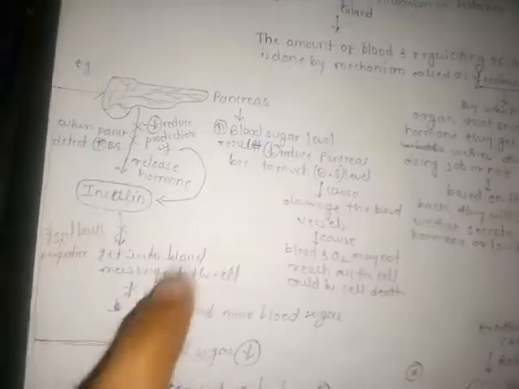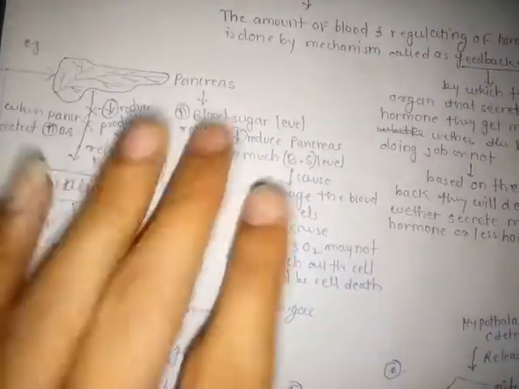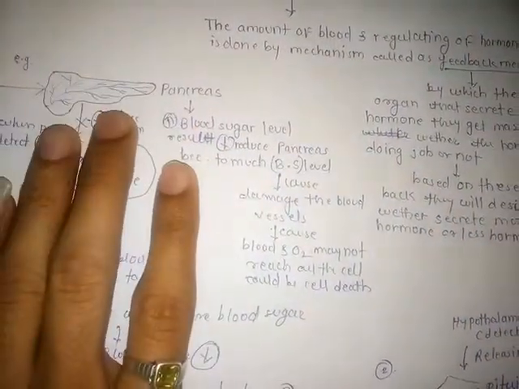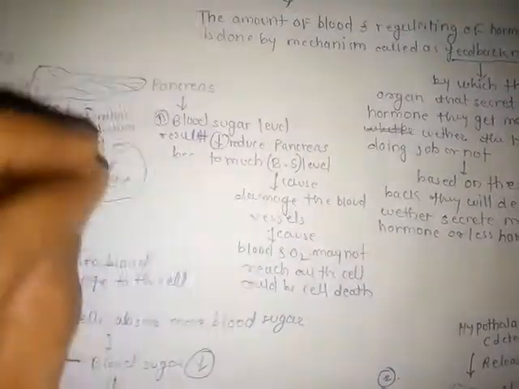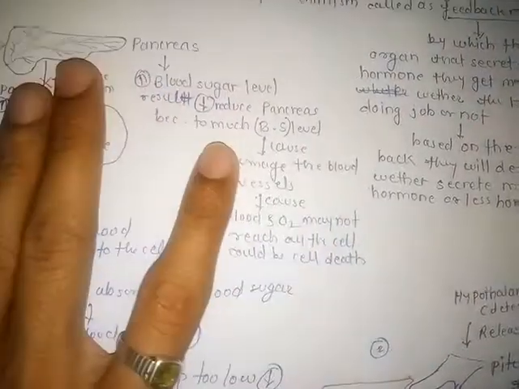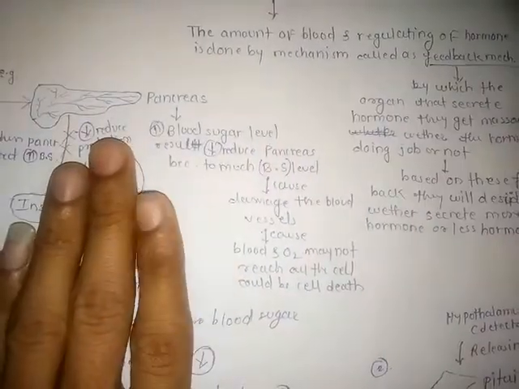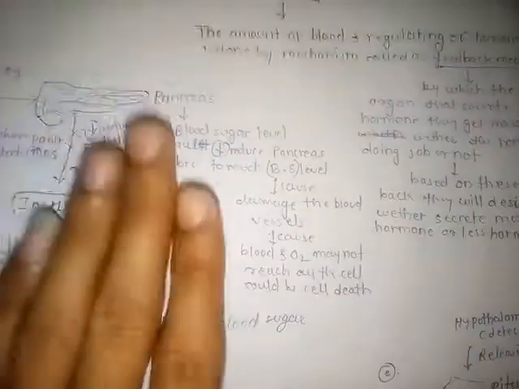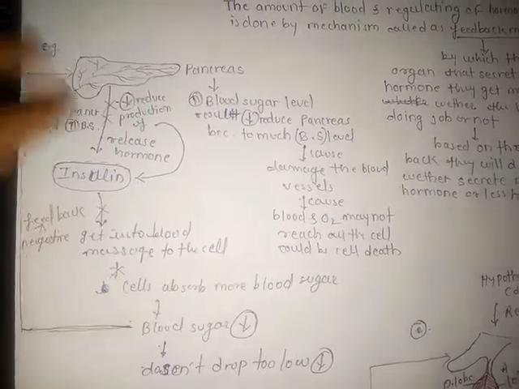Then the next one is the pancreas. If the blood sugar level increases in our body, then with the increased blood sugar level, pancreas cells can get damaged, and due to the damage there is less supply of oxygen and blood to the cells, and the cells die.